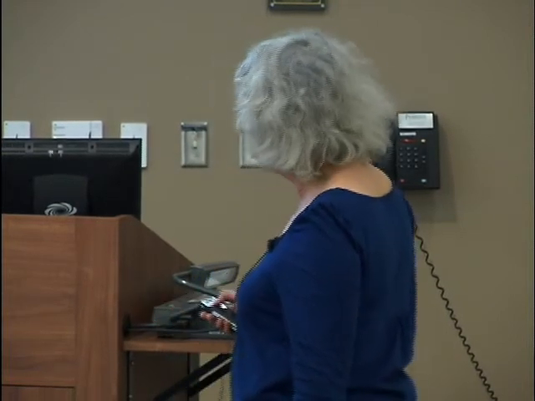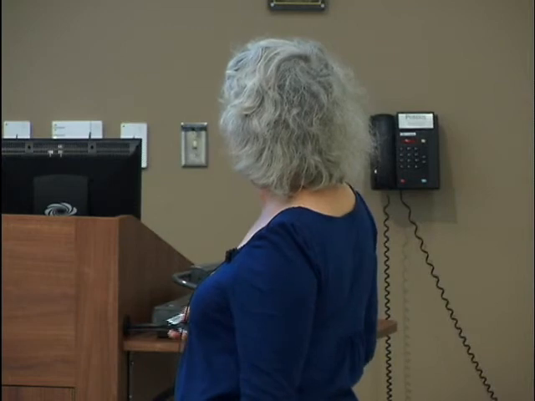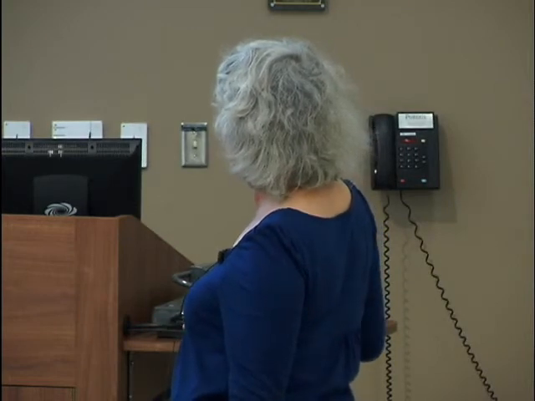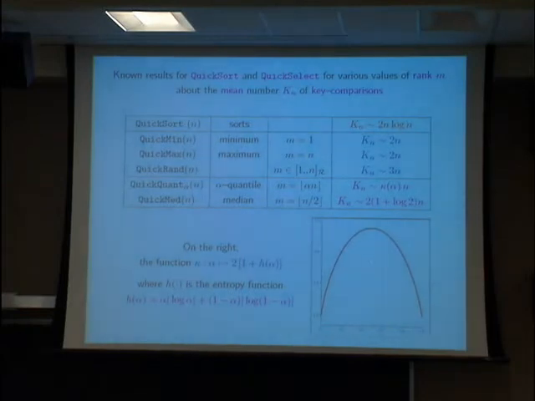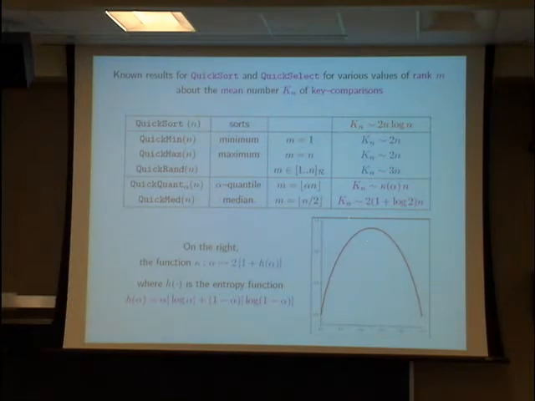This constant kappa depends on the entropy h of alpha, and this admits this expression, and you see here the graph of kappa of alpha. It is intuitive that the maximum cost is obtained for alpha equal 1/2. For instance, here for alpha equal 1/2, we have this constant here. So these algorithms are very well known with respect to their complexity in the average case.